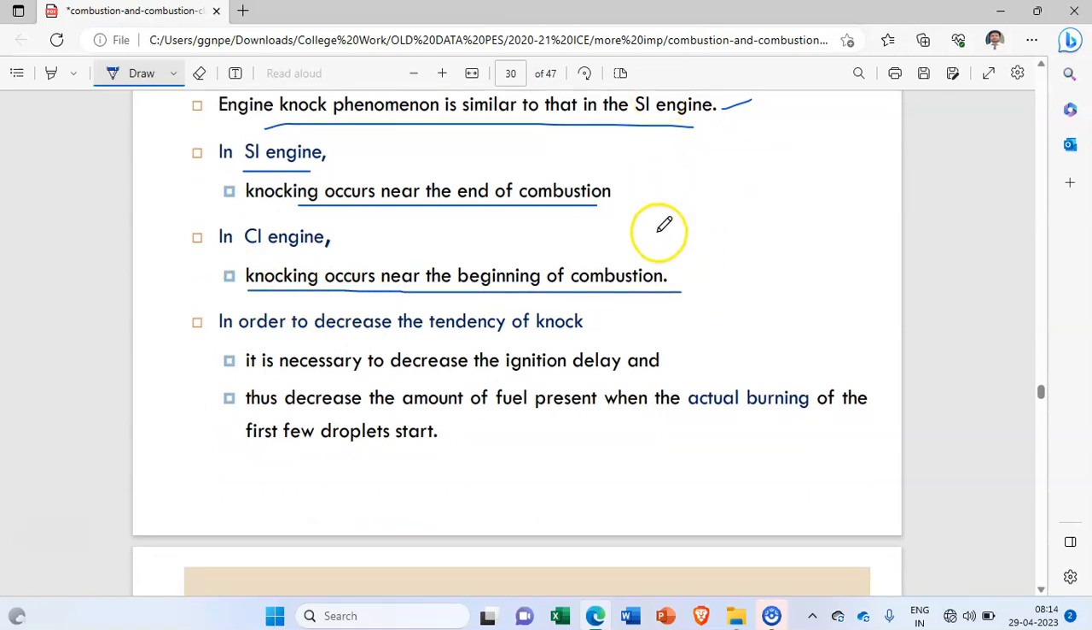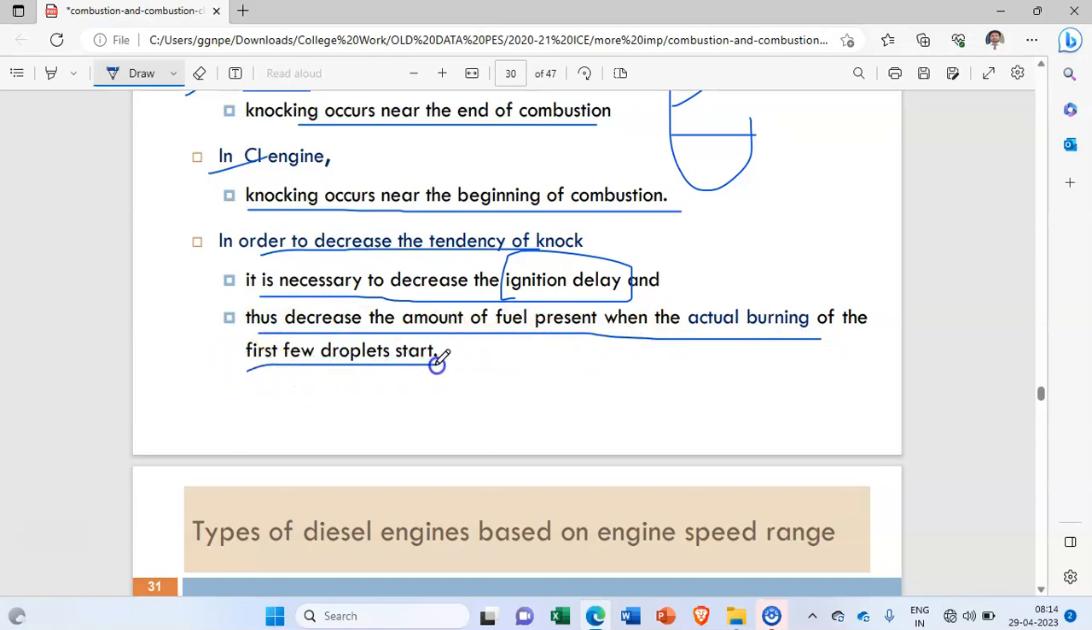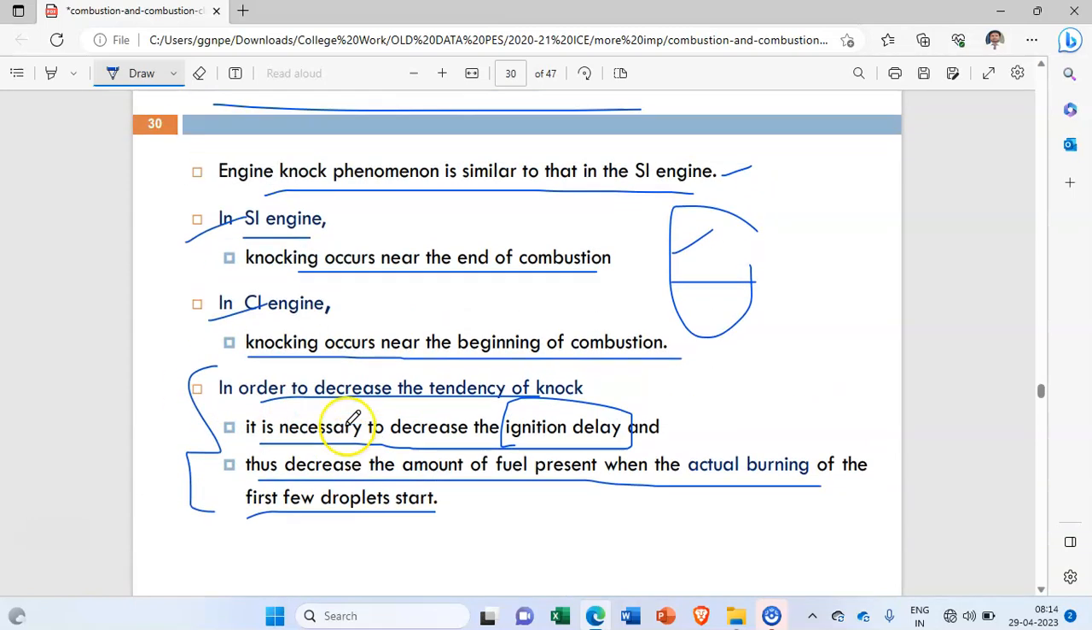So in examination, they may ask a question like: write down the difference between knocking in SI engine and knocking in CI engine. So you have to mention these particular differences. In order to decrease the tendency of knock in CI engine, it is necessary to decrease the ignition delay. Thus, decrease the amount of fuel present when the actual burning of the first few droplets takes place. By using these particular factors, we can decrease the knocking in CI.